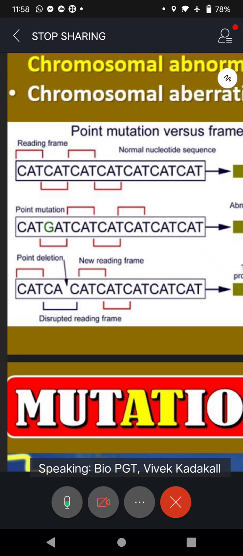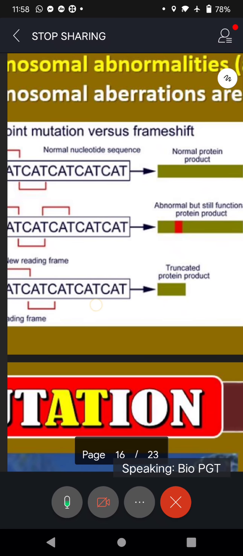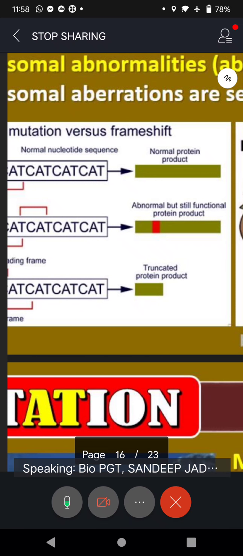Whereas in a frame shift, that nitrogen base is not there. Third case, you see, disrupted. Why disrupted? T is missing. It's not there. And because of that disappearance, what happened? A truncated protein product. The protein that should have been formed like the first case is not formed.